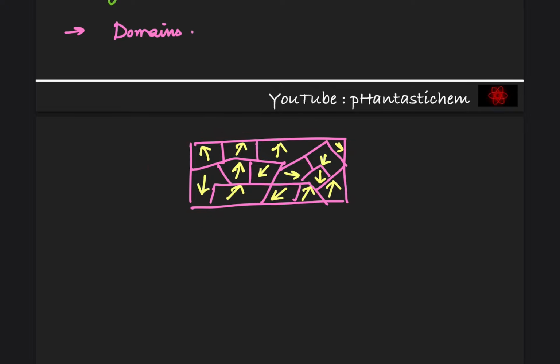Okay, but when the substance is placed in an external magnetic field, all the domains get oriented in the direction of the magnetic field. Very important.